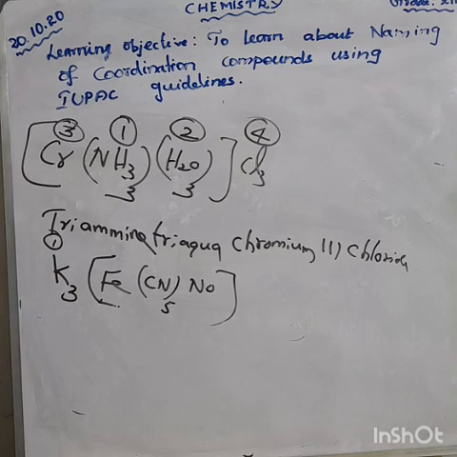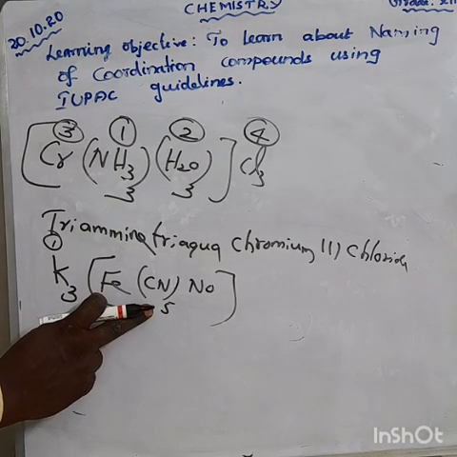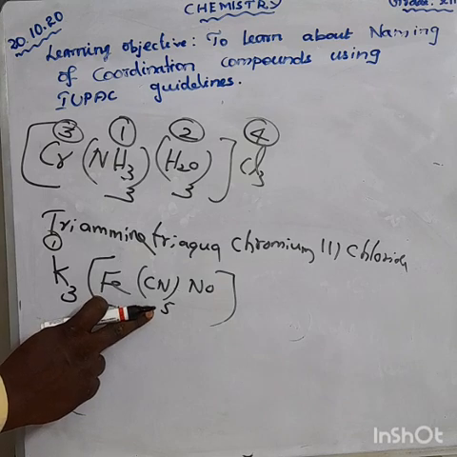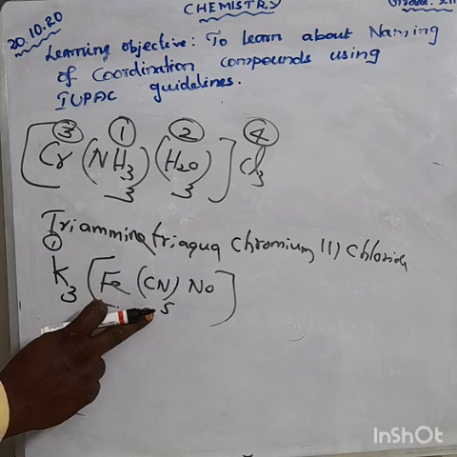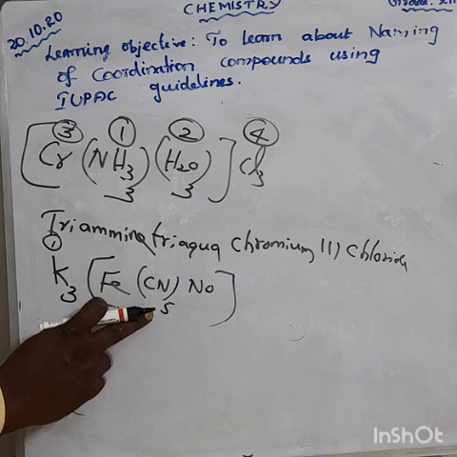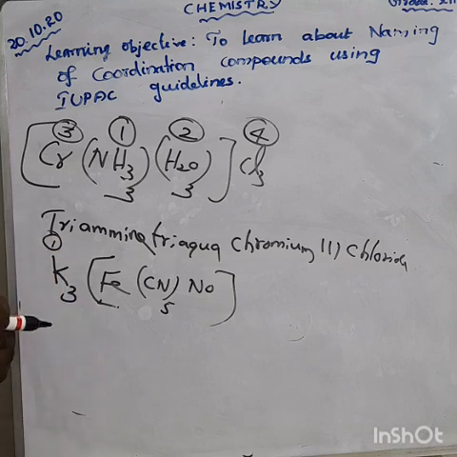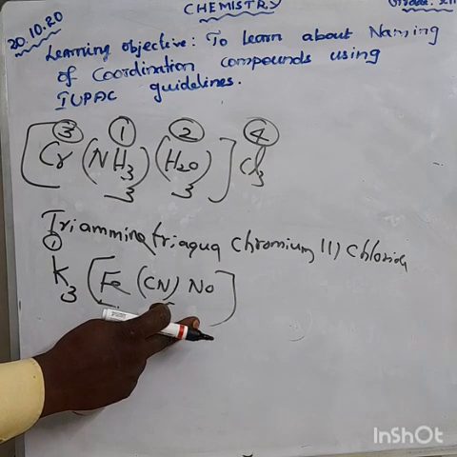Okay, potassium. Here, cyano, we are using cyanide. How much cyanide is there? 5. 5 means pentacyanide. Clear? NO can be written as nitrosyl.